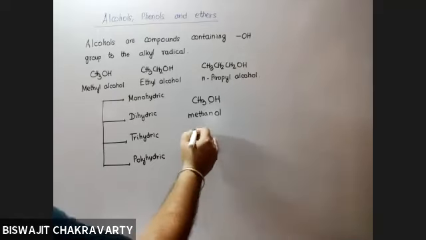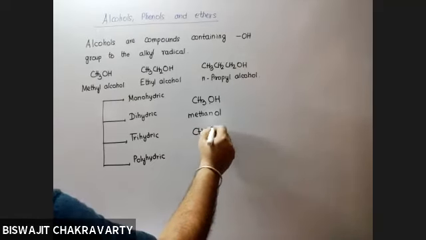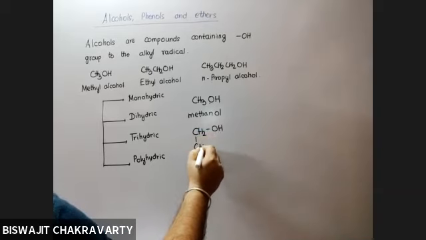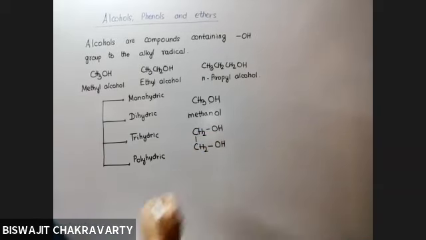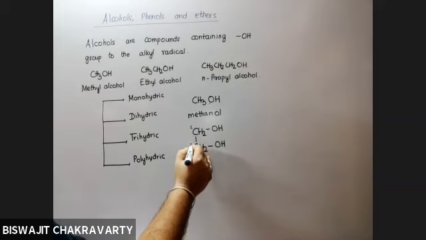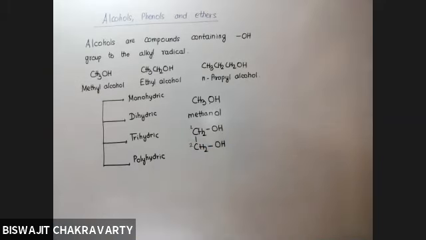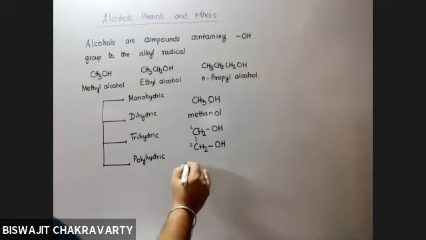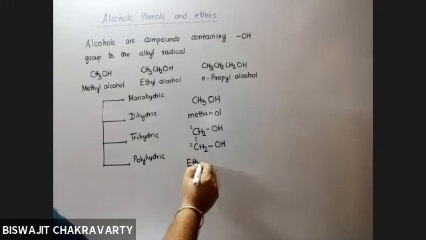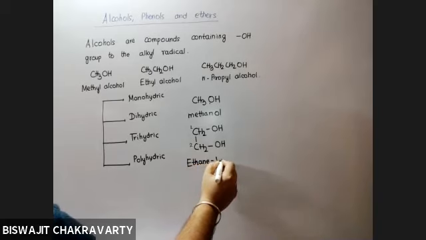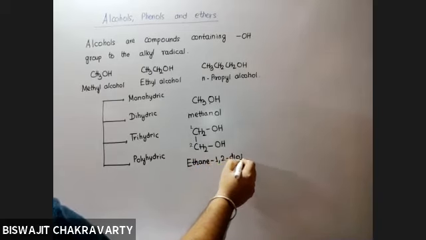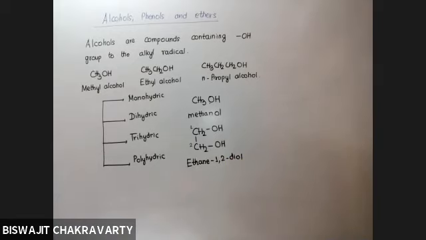But when we have more than one OH group, okay, so there are two carbons in the main chain, and for two carbons, we use the term ethane. The question arises, should we drop down the E of the ethane or not? If I write the name, the thing will be clear, which suggests that we are not supposed to drop down the E. Why?